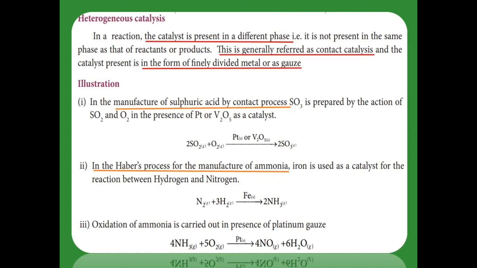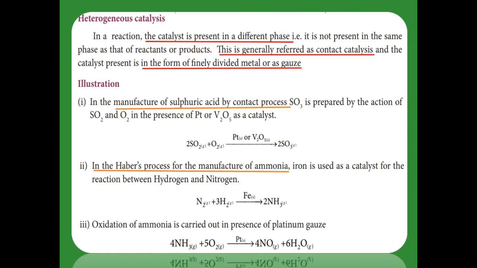First example, when sulfur dioxide is reacted with oxygen, both in the gaseous phase, in the presence of platinum, which is a solid, or vanadium pentoxide, which is also in a solid state, it gives sulfur trioxide, which is in the gaseous phase. In this reaction, the reactant and the product are gaseous, but the catalyst, platinum or vanadium pentoxide, is in the solid state. This process is the contact process. This sulfur trioxide is used to produce sulfuric acid.